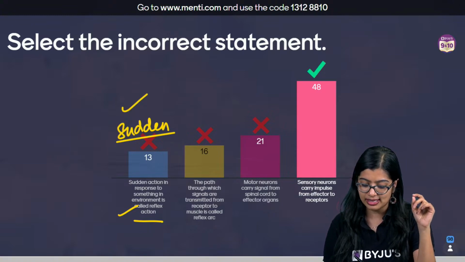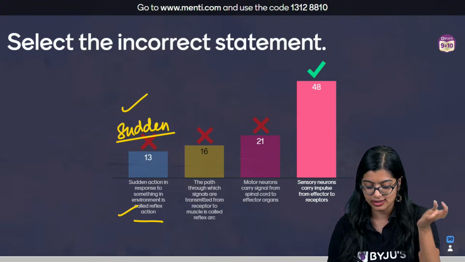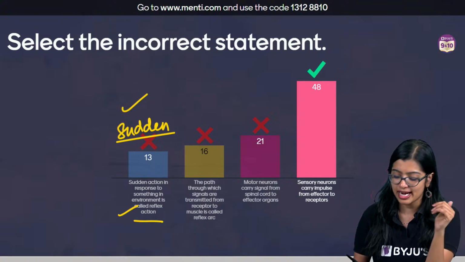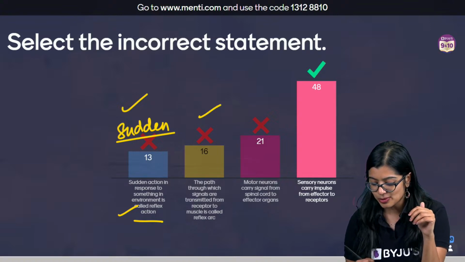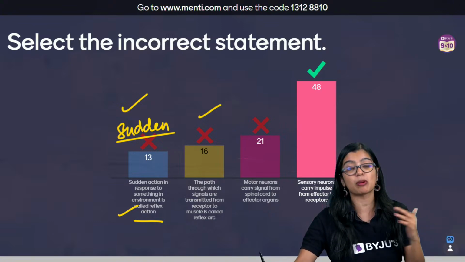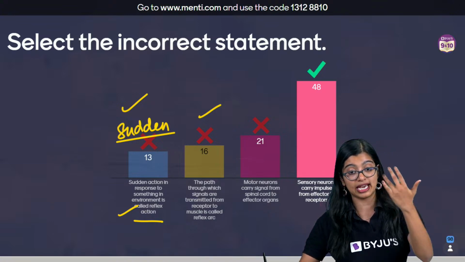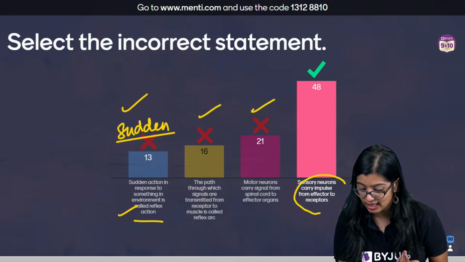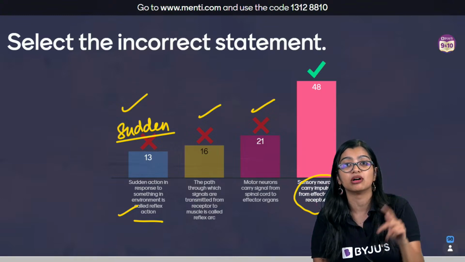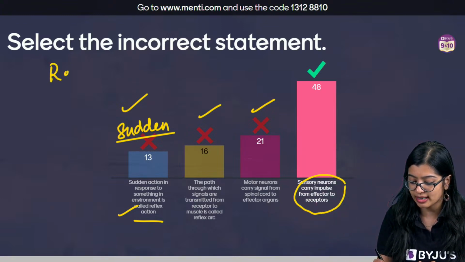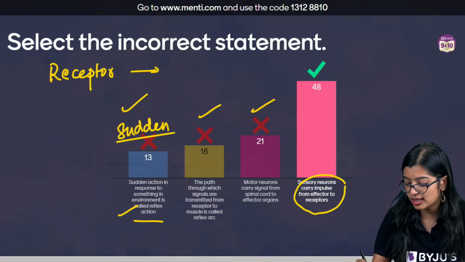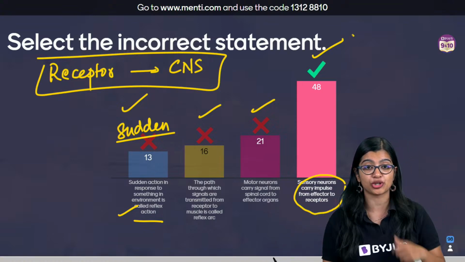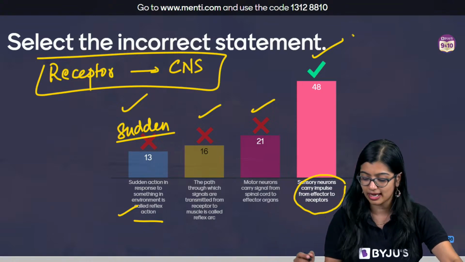The path through which signals are transmitted from receptor to the muscle is called reflex arc. They said receptor to muscle. Muscle is nothing but effector, so this is also correct. Now the next one says motor neurons carry signal from spinal cord to effector. Yes, CNS to effector is this. This is also correct. But they're saying sensory neurons carry impulses from effector to receptor. No. Sensory neurons take it from receptor to the CNS, which is why in this case the incorrect statement is option D. Exactly. So this is the correct answer.